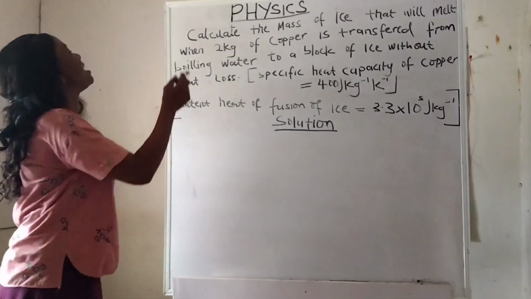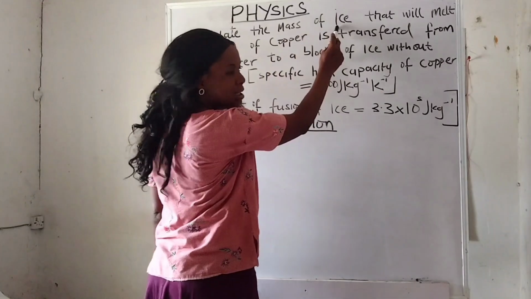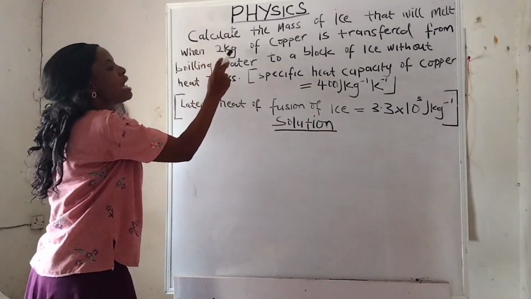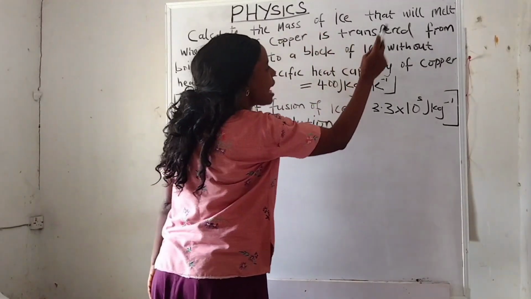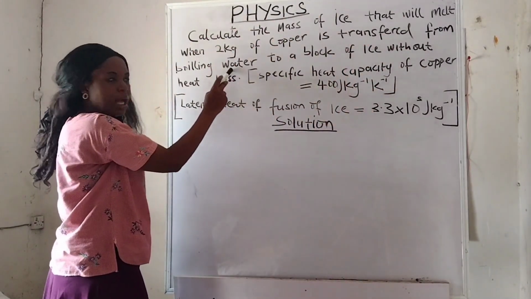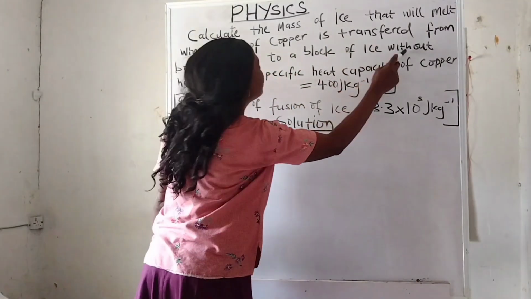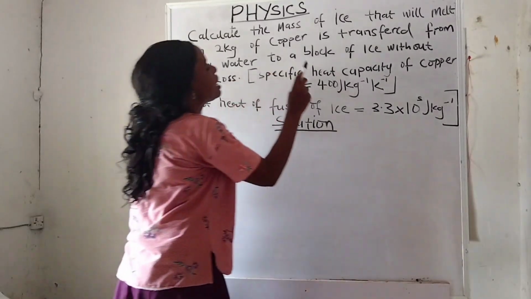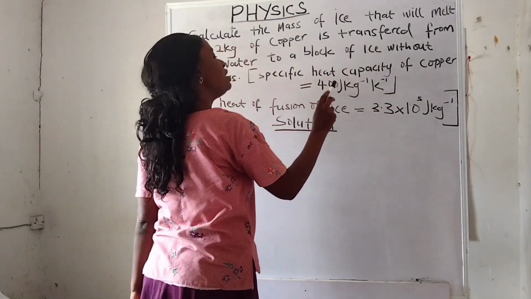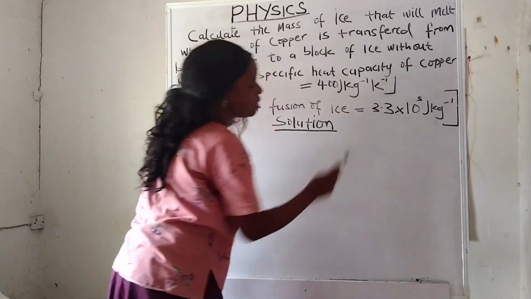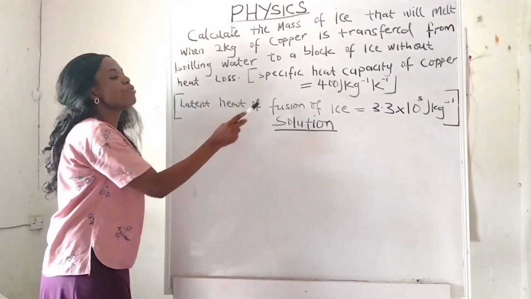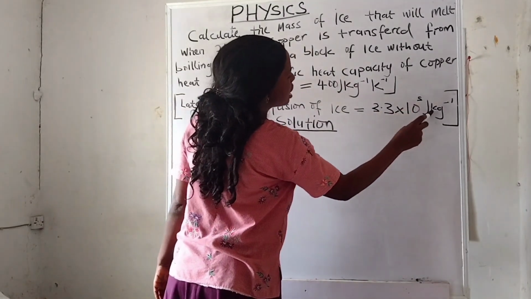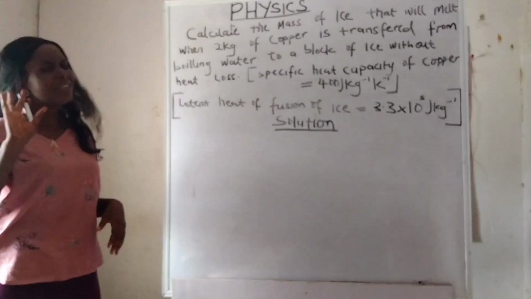The question says, calculate the mass of ice that will melt when 2 kilograms of copper is transferred from boiling water to a block of ice without heat loss. They give us the specific heat capacity of copper to be 400 joule per kilogram per Kelvin, and also the latent heat of fusion of ice as 3.3 times 10 raised to power 5 joule per kilogram. I think it's good we know this.